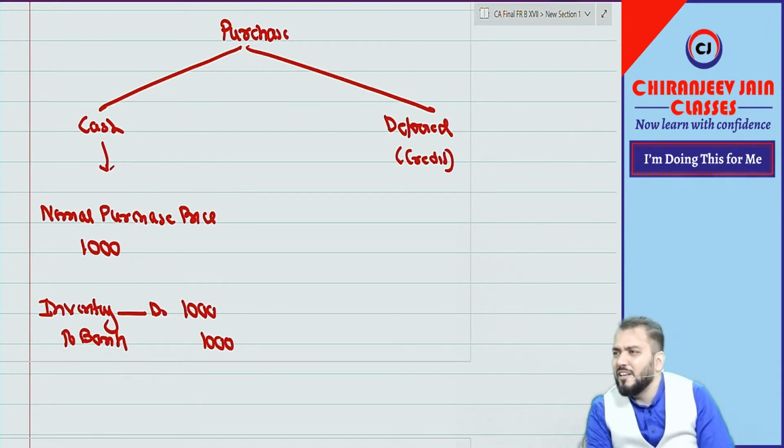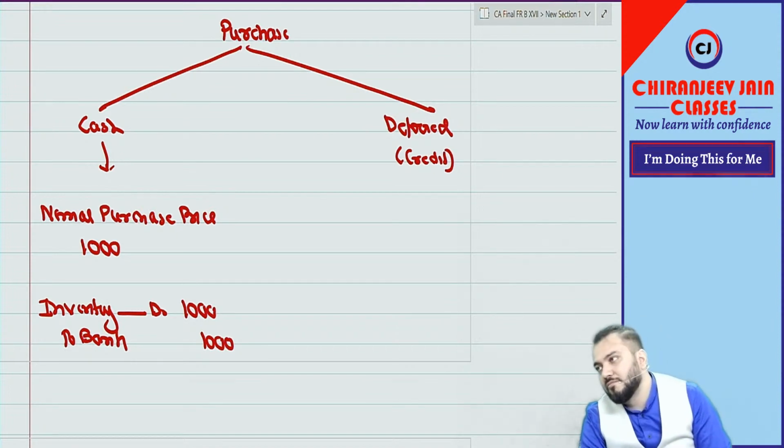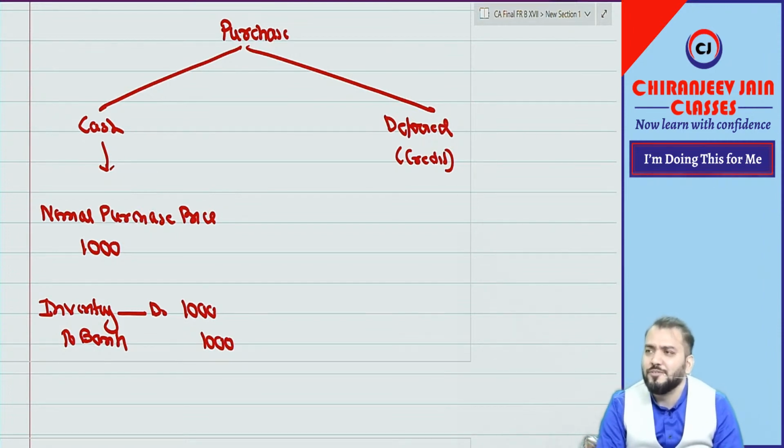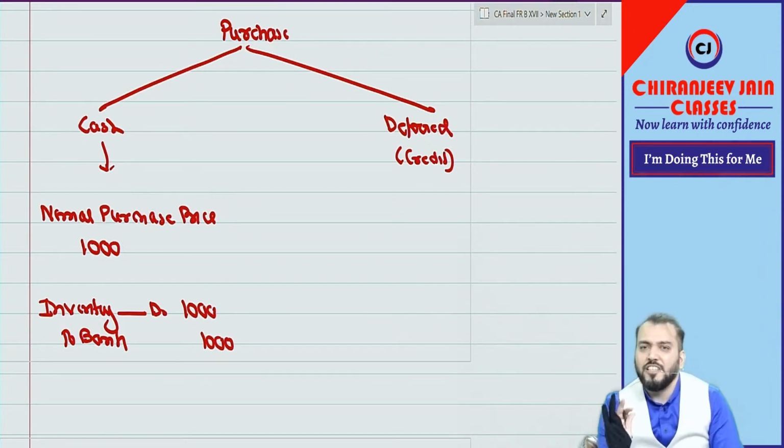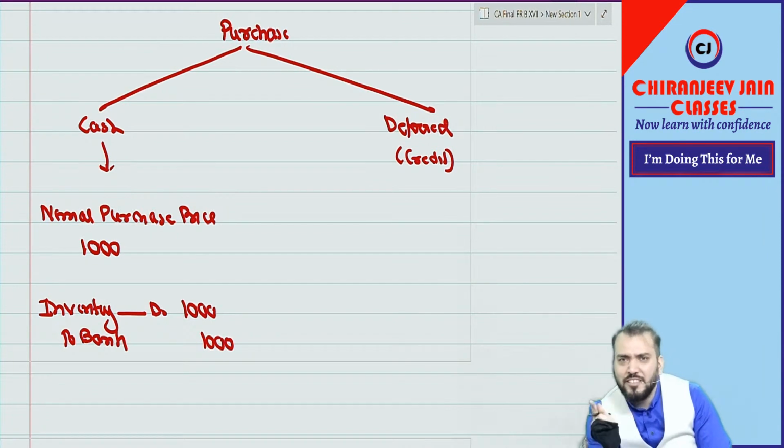But is inventory okay with you now? Or should I write purchase? Tell me, should I write purchase or is inventory okay with you? Purchase and inventory are the same, right? Purchase account and inventory account.